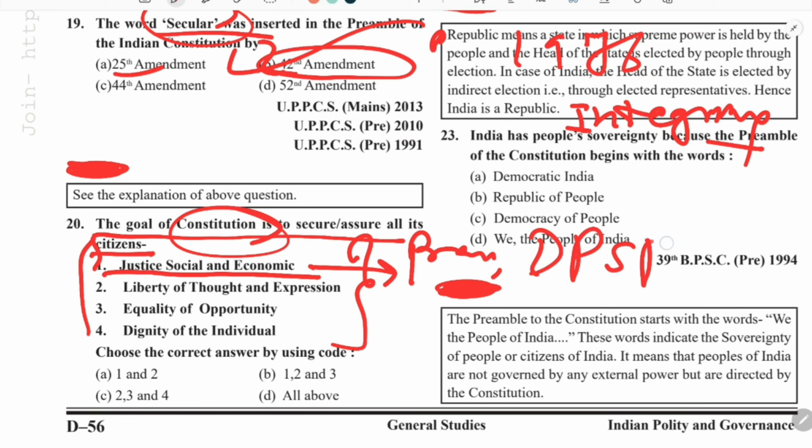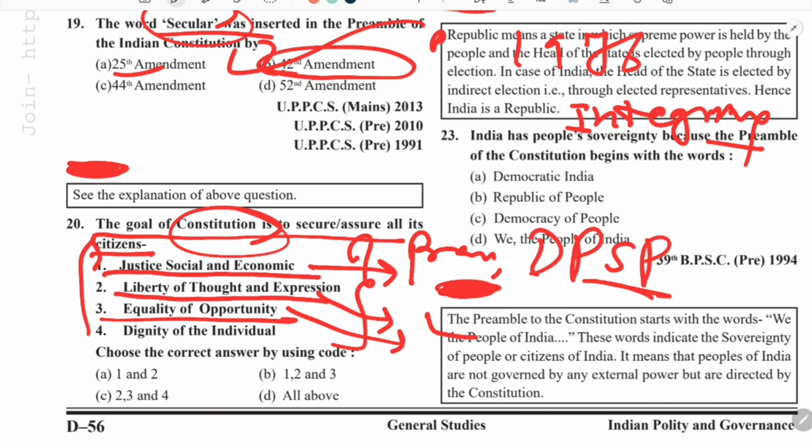DPSP also talks about social and economic justice. Here the question is saying the goal of the constitution, because the constitution contains the preamble, DPSP, fundamental rights, fundamental duties. Liberty of thought and expression, this particular expression is also mentioned in the preamble.